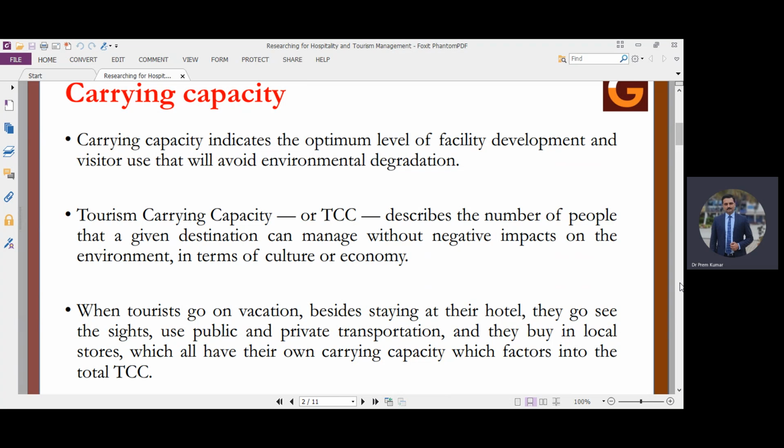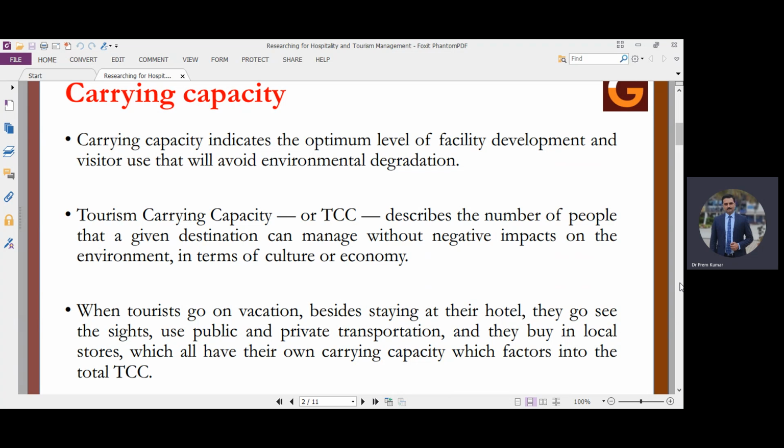So if we take the example of any natural destination, any trekking place, we can see that there is a defined physical geographical area. There is a defined number of services. If we allow n number of tourists each day, it will be difficult for all the tourists to enjoy the services, and there may be long queues in availing the services also. So in this scenario, we see that the number of tourists will be overlapping the carrying capacity of the destination.